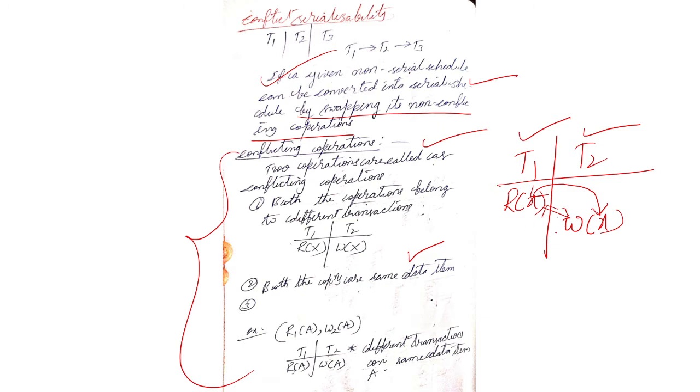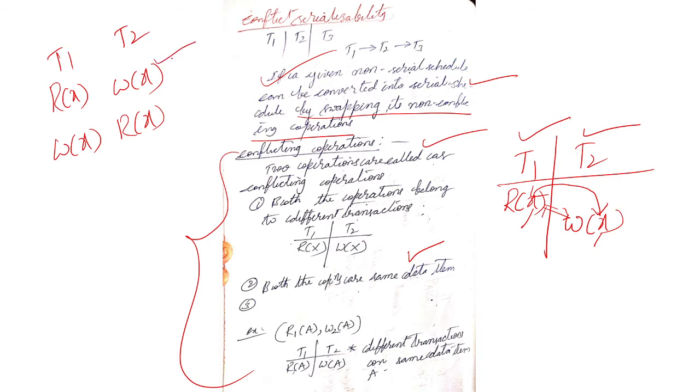What are non-conflicting operations? If it is not on the same data item, then they are not conflicting operations. For example, read X, write X is a conflicting pair, and write X, read X is also a conflict. Suppose this is transaction T1 and this is transaction T2. At least one should be a write operation, they have to belong to different transactions, and they should be performed on the same data item. This is also conflicting.